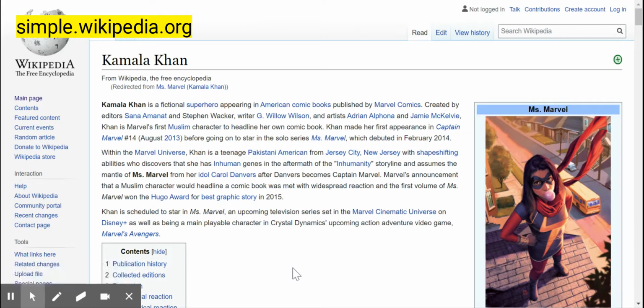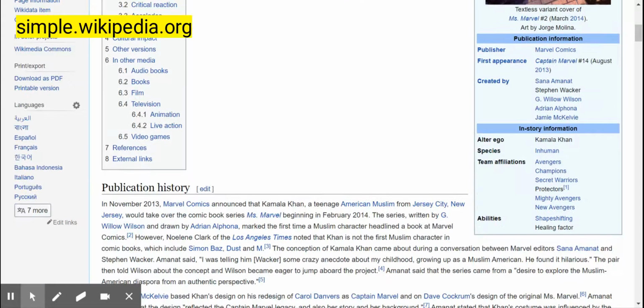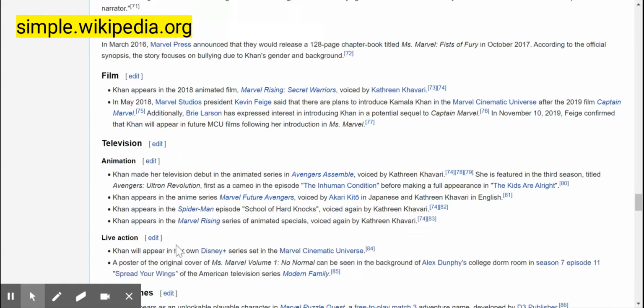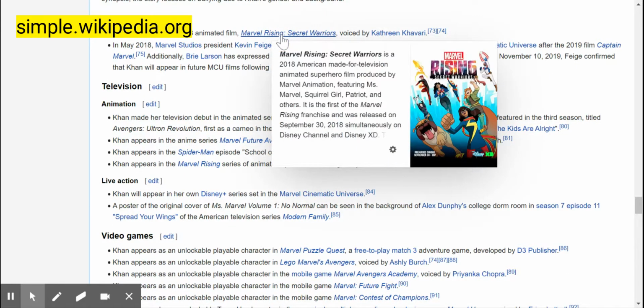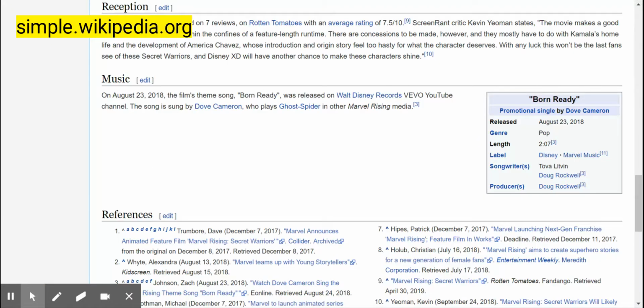Let's say I was doing a research paper on women in comic books, and I want to do a specific research paper on Kamala Khan, who is Ms. Marvel. I might look at all these things right here and look at the in other media section where it would tell me different information about these comic book characters in other media. Maybe she appears in a movie. Maybe she appears in animation. We can look at the movie's reviews and the reception of it. All of those things we can do on here, and it can help us with our research.